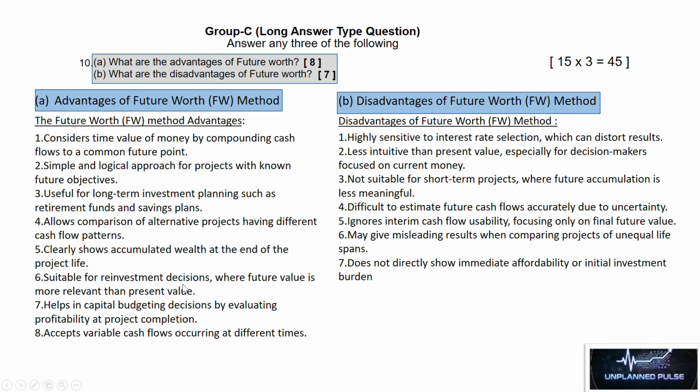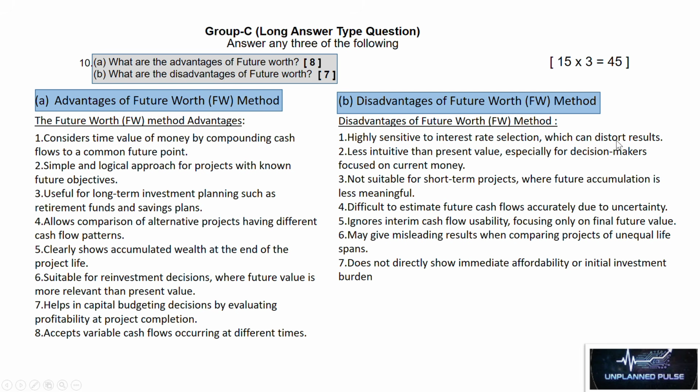Number 6, suitable for reinvestment decisions where future value is more relevant than present value. Number 7, helps in capital budgeting decisions by evaluating profitability at project completion. Number 8, accepts variable cash flows occurring at different times. Next question is, what are the disadvantages of future worth? Disadvantages of future worth method.